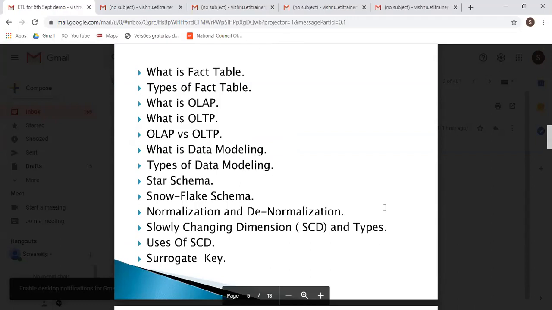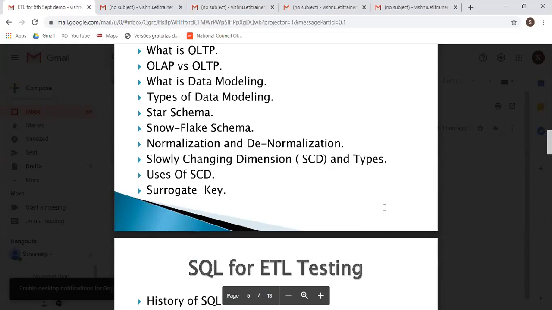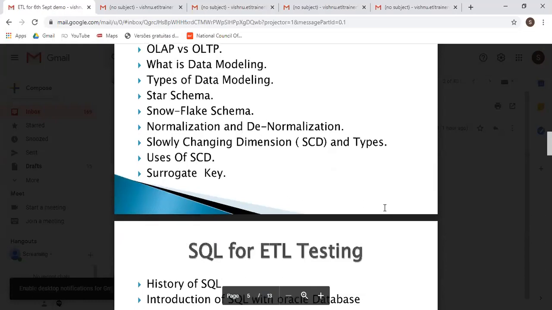The slowly changing dimension is one of the very important topics. Uses of the SCD, that is the same, slowly changing dimension, what is surrogate key. These are the topics which we will see in the data warehouse.